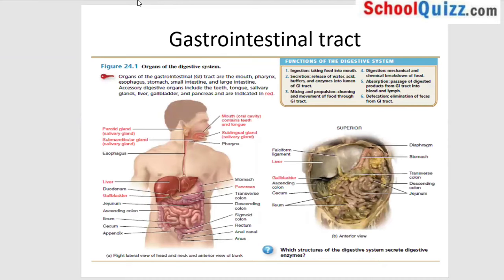Next, the picture here helps us understand how the system looks in real life. Here you see this picture on the right hand side. This is a picture taken of a cadaver's body. What is a cadaver? A cadaver is a dead body. So you can see here how the system looks in reality when you open up the body.